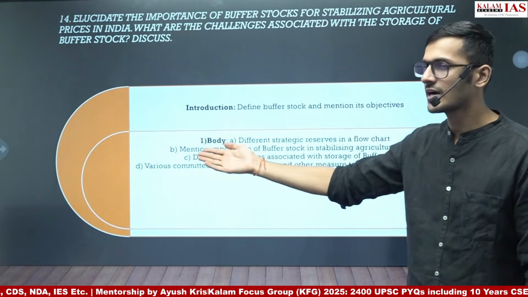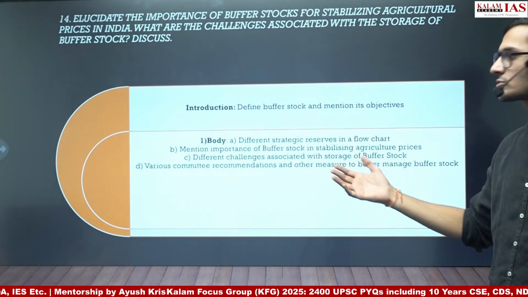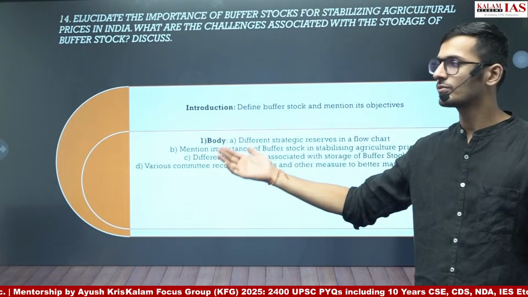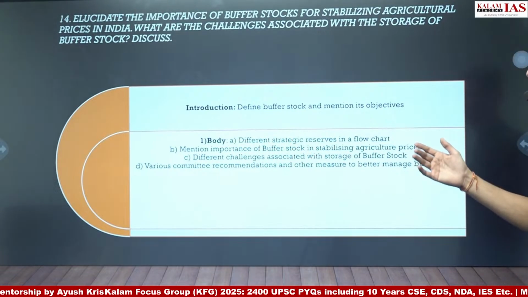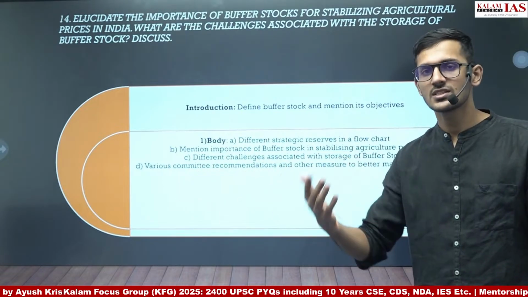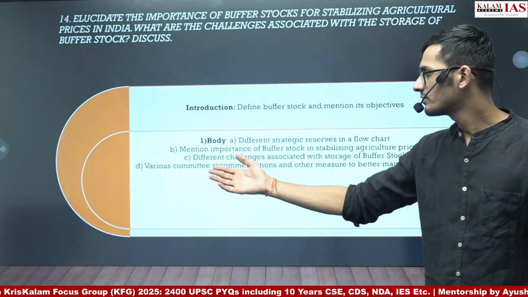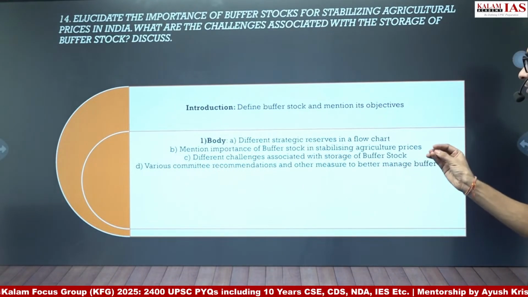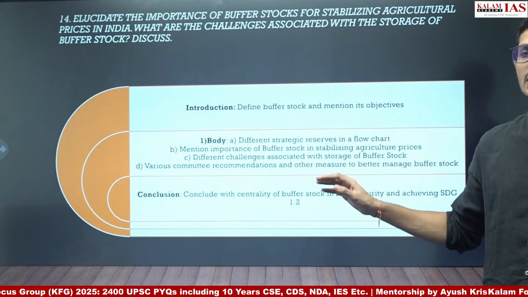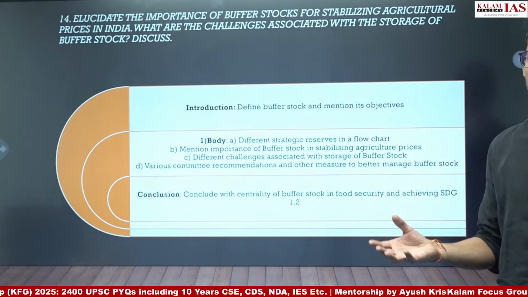And then we will start with the demand of the question, that is the importance of buffer stock in stabilizing agriculture prices. And then we will move to the second demand of the question, different challenges associated with storage of buffer stock. And then finally, because we are discussing challenges, we will give a solution also. So we will give various committee recommendations and other measures for better buffer stock management. And finally, we will conclude it by linking buffer stock with sustainable development goal.